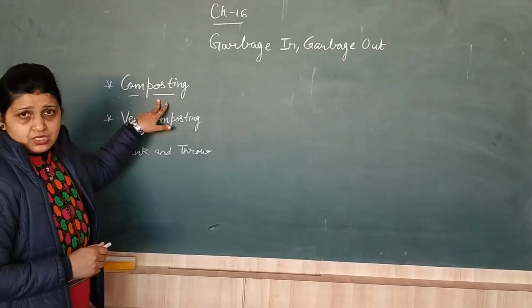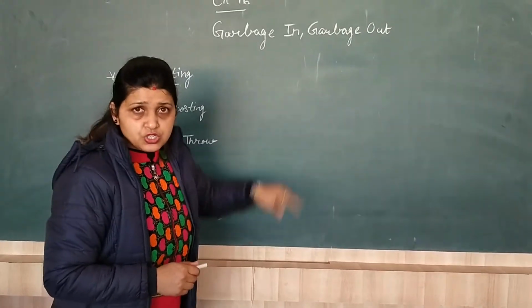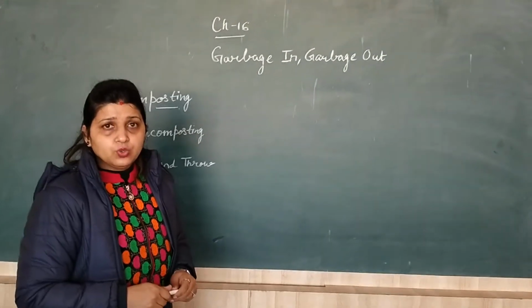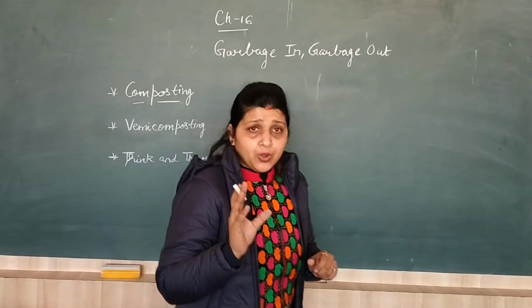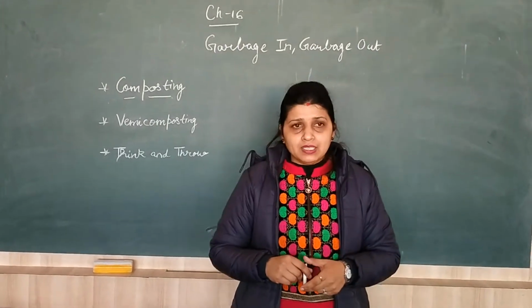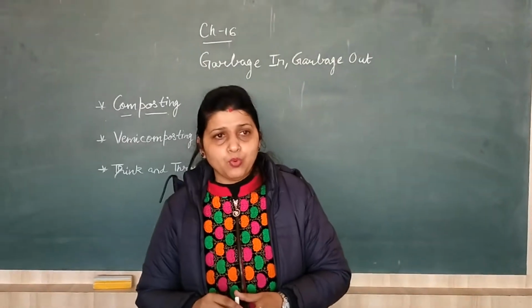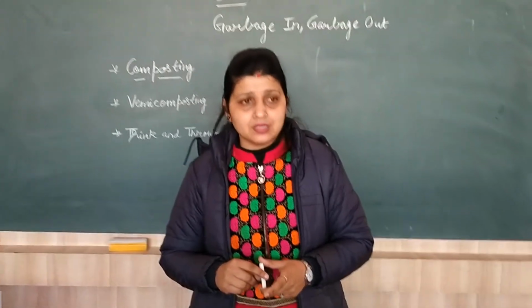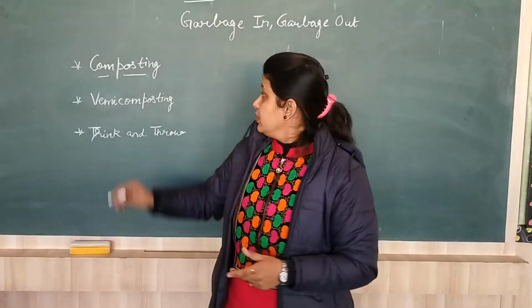What is composting? Composting means the decomposition of waste into manure, right? The biodegradable waste like dry leaves and farm waste gets decomposed by microorganisms into a useful product that is known as manure.